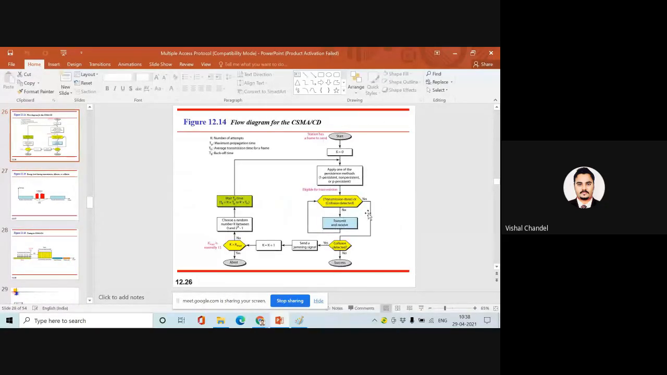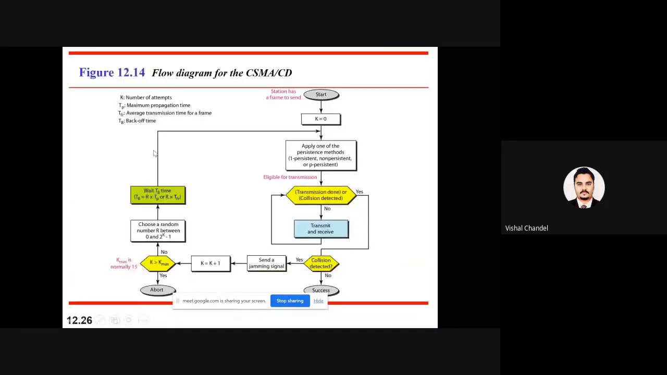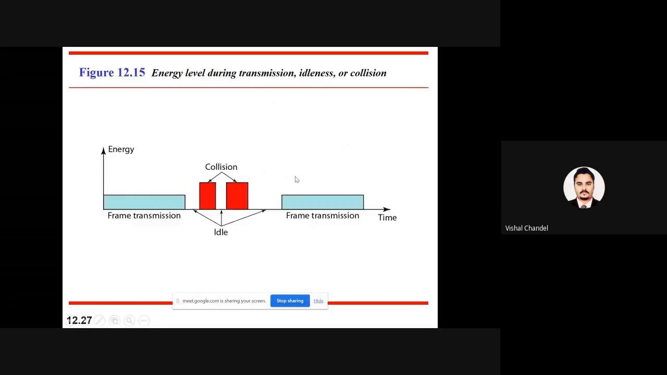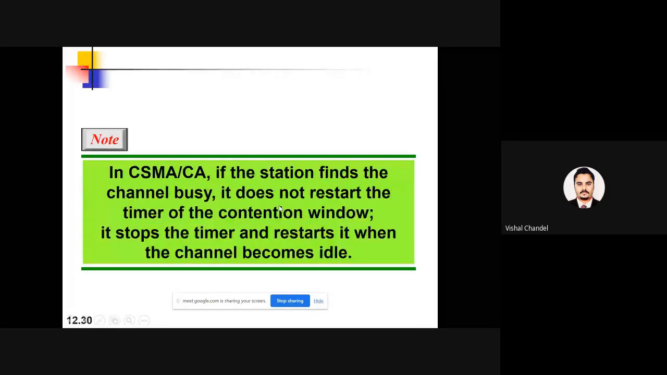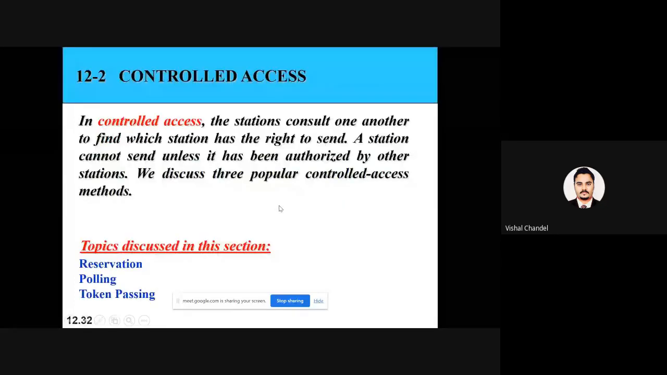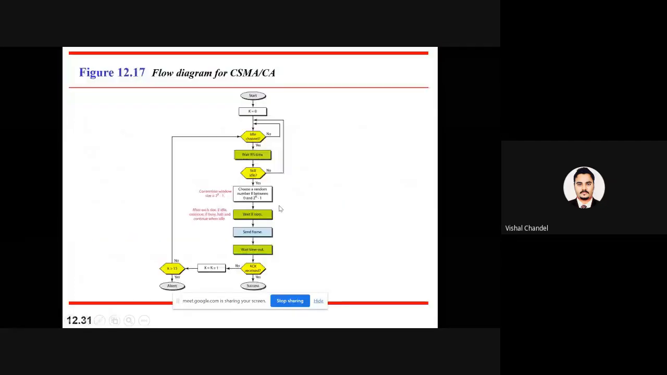I was explaining all this by this flow diagram. This is the flow diagram of collision avoidance and detection. I was trying to explain collision detection in the easiest way. In CSMA/CA, the IFS can also be used to define the priority of the station or the frame. This is the way of accessing the channel. Is it clear? This is the way of collision avoidance.